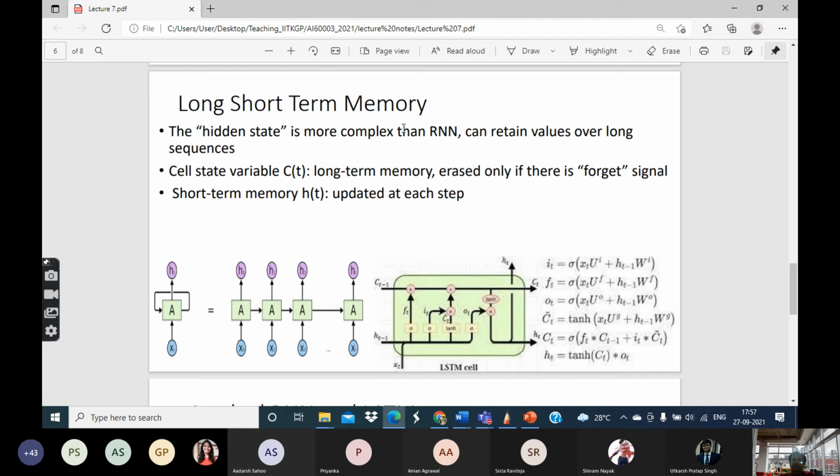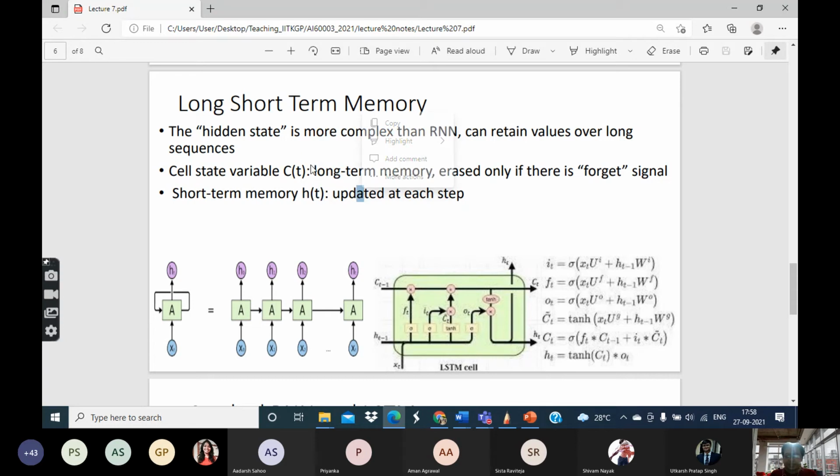Now, in case of RNN, that is not possible because the old values have long been updated. But in LSTM, you can actually preserve some of the older values unless they are overwritten. That is why this is called long short-term memory. There is a long-term memory as well as a short-term memory. The long-term memory is represented by this variable CT, and the short-term memory is represented by this variable HT, which is updated at every step.